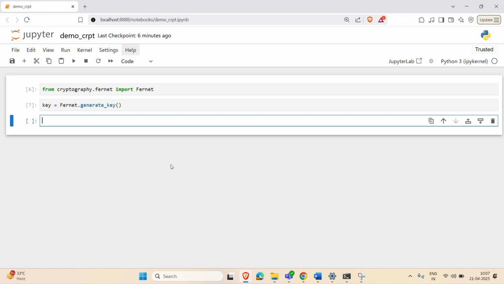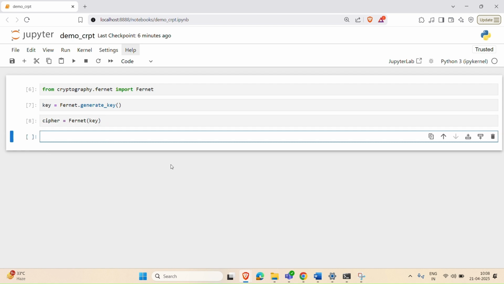Now, let's create a cipher that will be equal to Fernet, and inside the parentheses there will be key. Here we have created a Fernet cipher. This cipher object will be used for all encryption and decryption operations. Next, let's create a message that we want to encrypt.